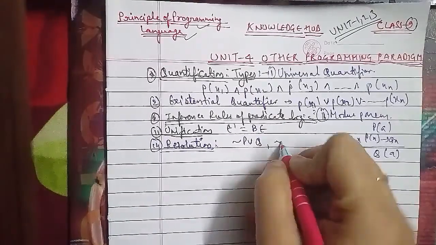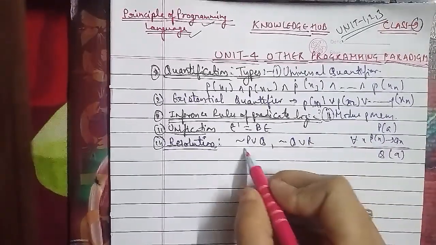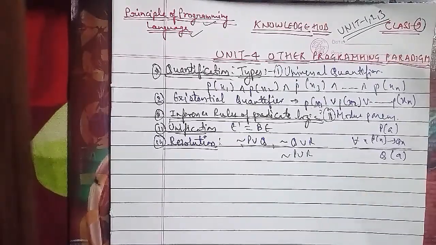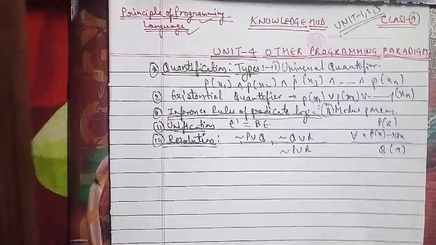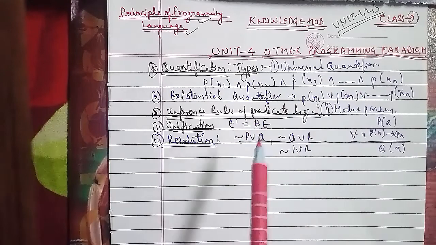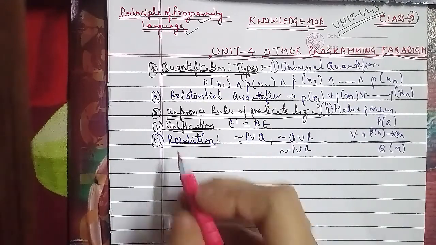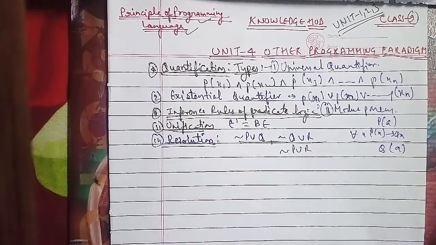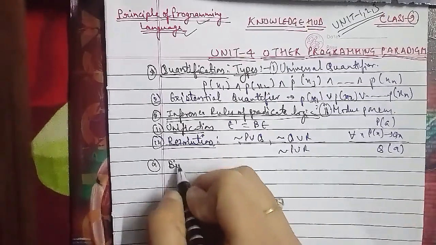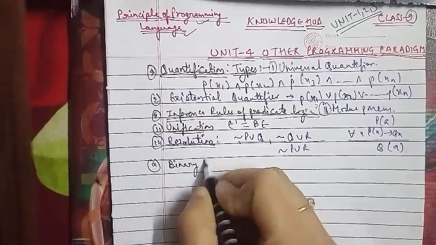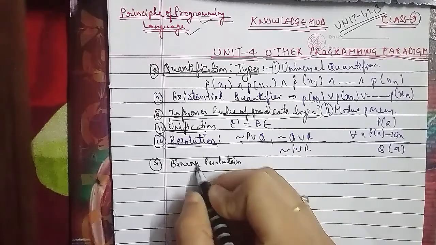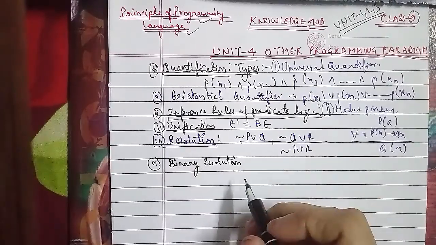In the resolution, the first type we have is binary resolution. In binary resolution, two clauses having complementary literals are combined as a disjunction to produce a single clause after deleting the complementary literals. The second we have is unit resulting, which is UR resolution.